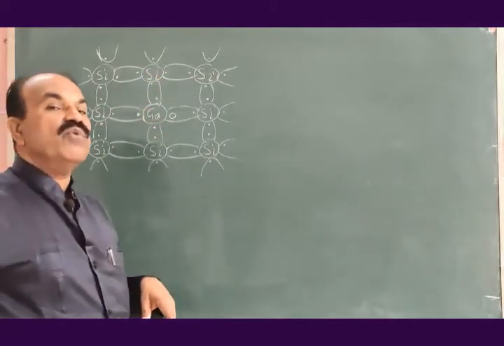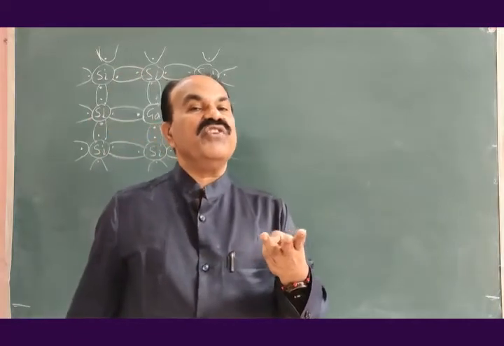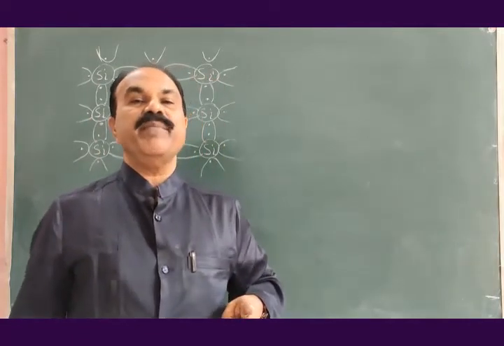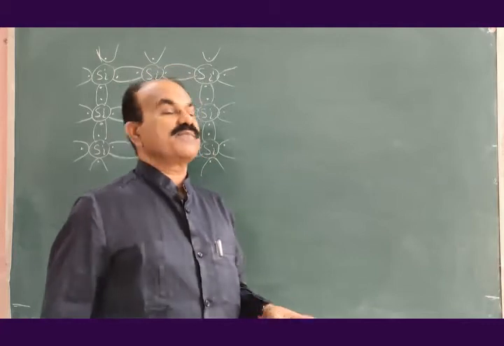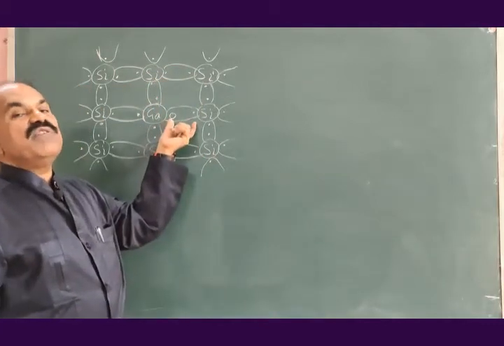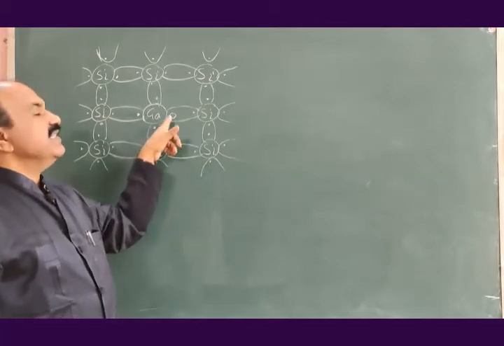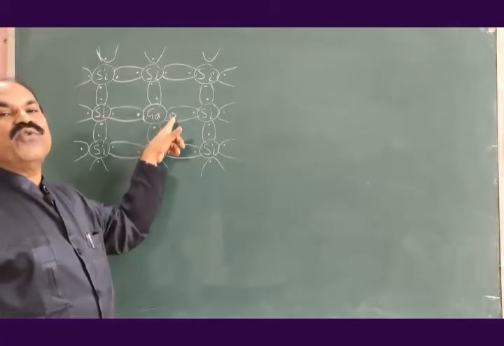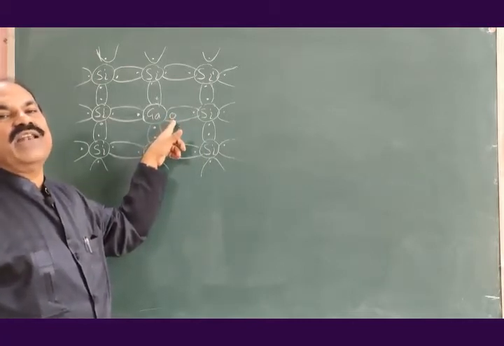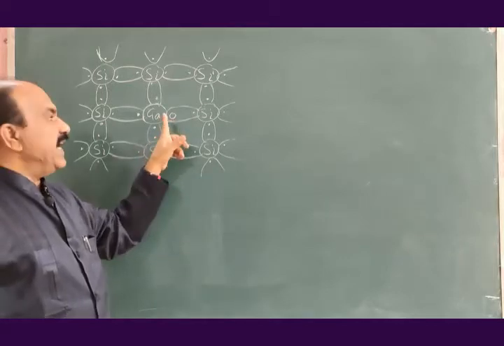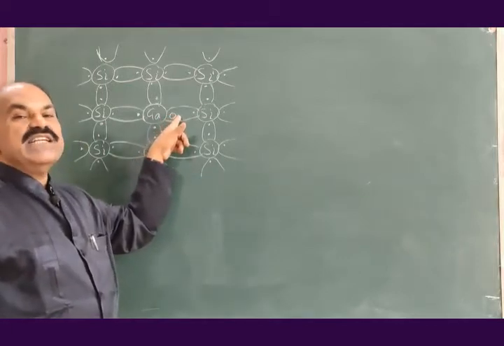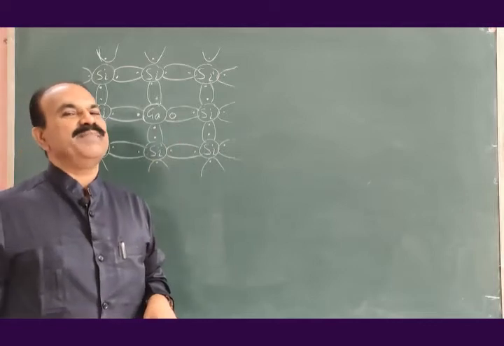Gallium can form only 3 covalent bonds with the 3 neighboring silicon atoms. It is not possible for gallium to form this 4th covalent bond, because there is no 4th electron in the valence shell of gallium, and therefore this is an electron deficient place.